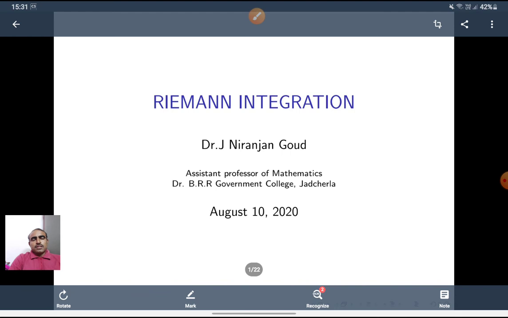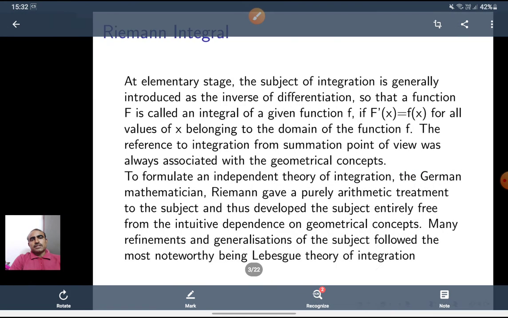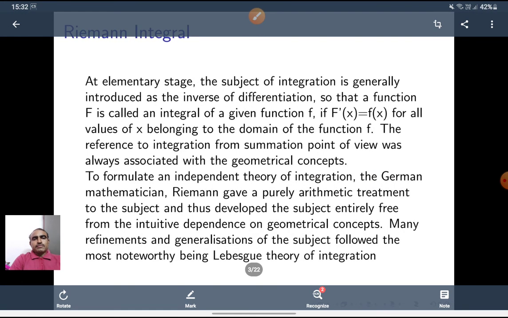In this lecture, I am going to discuss Riemann integration. The outline of this lecture is, first I would like to discuss the Riemann integral and partition. Next, refinement of partition. Finally, the Darboux theorem. Now let me start with the Riemann integral.